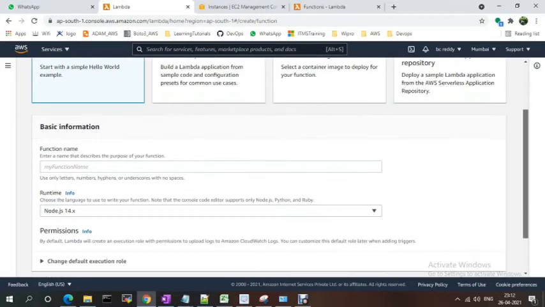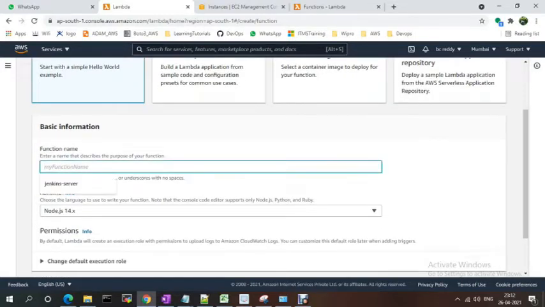My function name is lambda ec2 start stop instances.